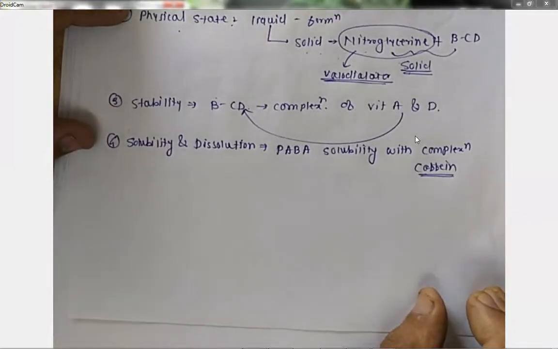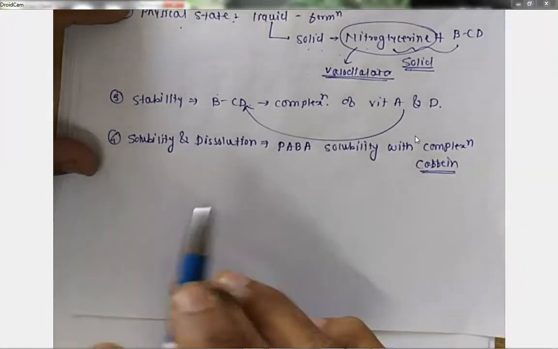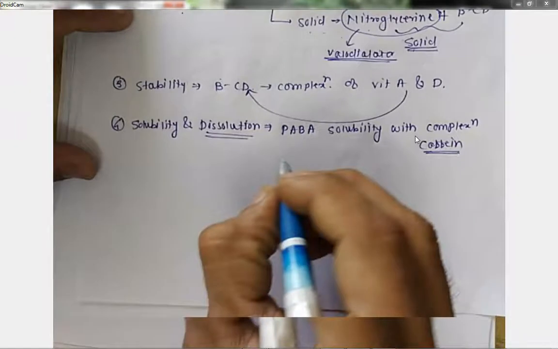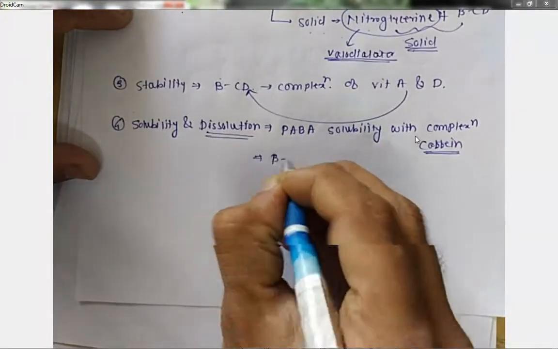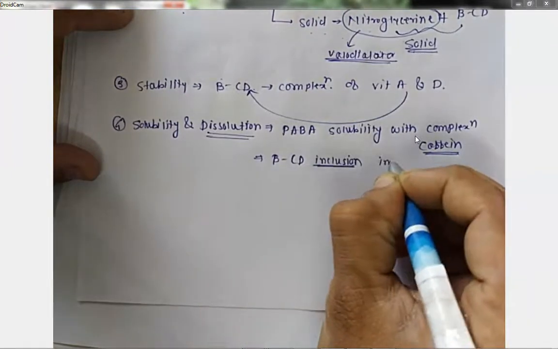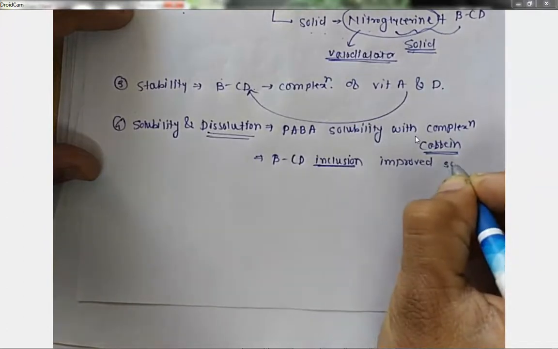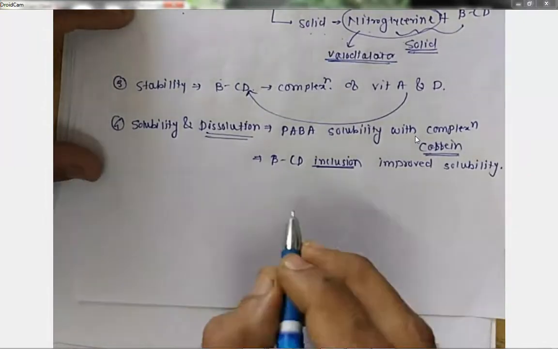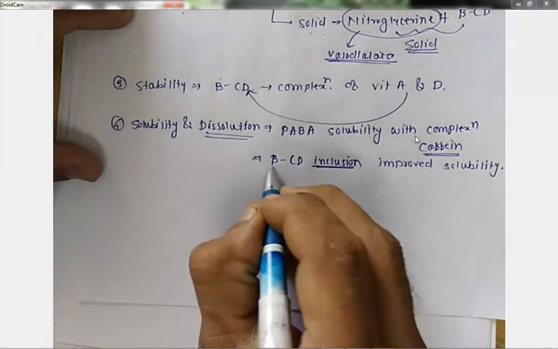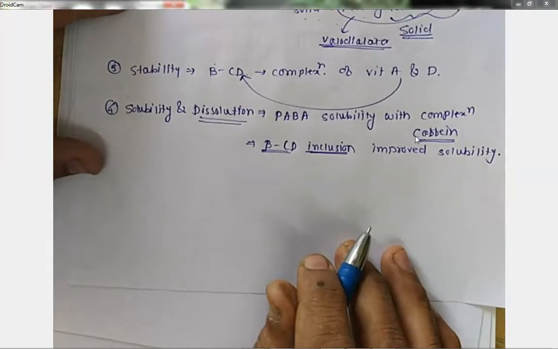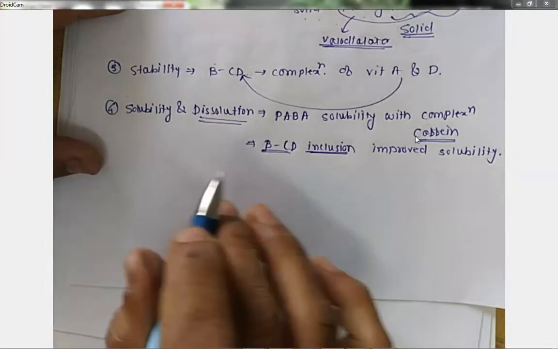For example, by addition of a certain amount of caffeine in PABA improves the solubility of PABA. And as soon as we improve the solubility of PABA, we can say that there is an improvement in the dissolution rate. You can go through so many papers which include inclusion complexation of BCD, which shows improved solubility. So this one is the most important. Even most of the students, if they are going to perform the M.Pharm, they used to improve the solubility of poorly water soluble drugs by using the complexation method. So one of the methods is beta cyclodextrin inclusion complexation, which improves the solubility. So this is all about solubility and dissolution.